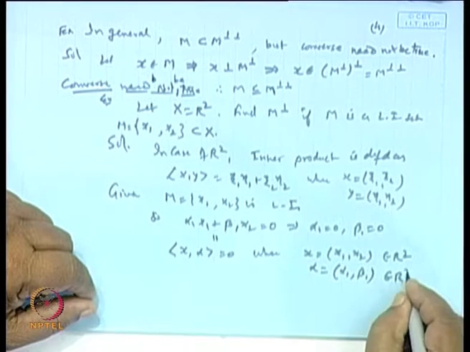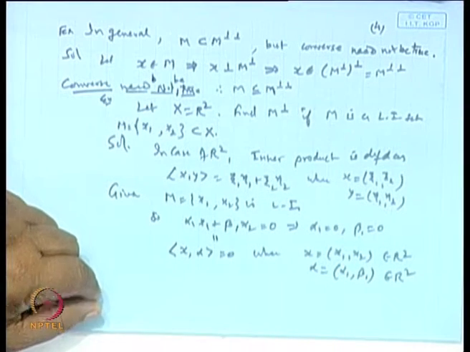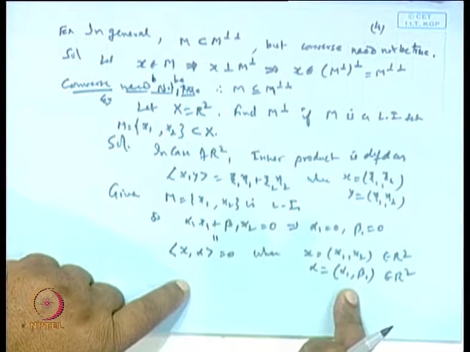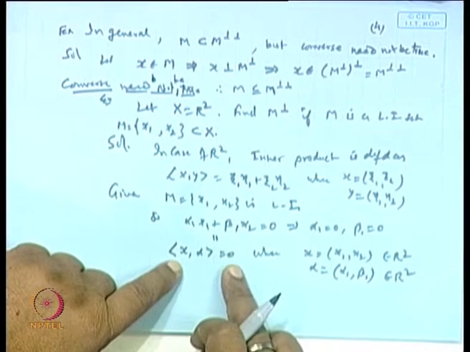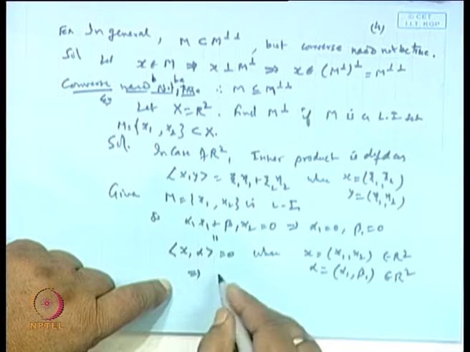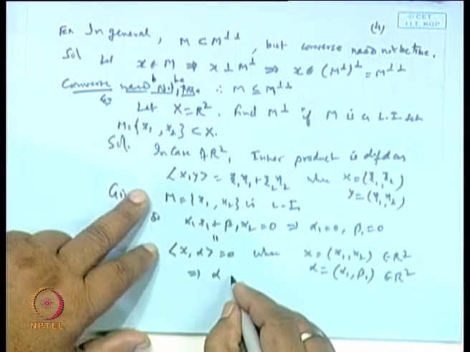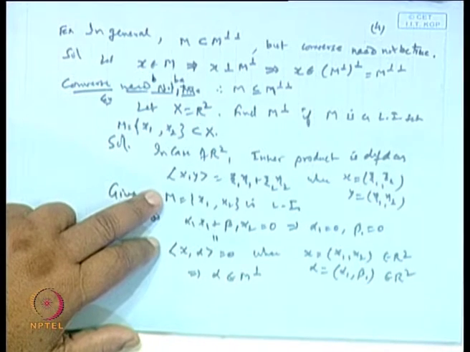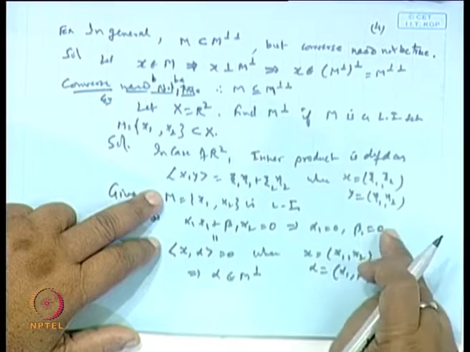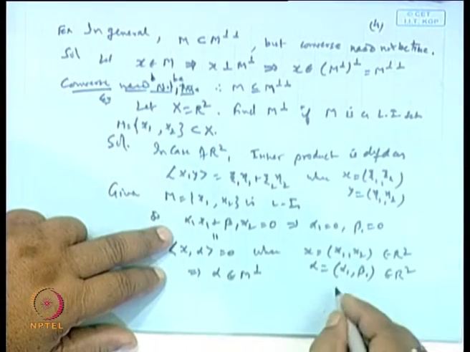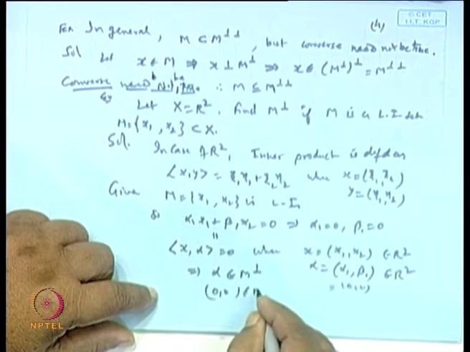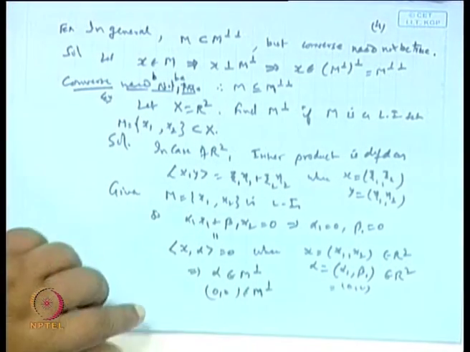Clear? It means if x is given, we have an element whose inner product is coming to be 0. So, this implies that alpha belongs to M perpendicular, is it not? But alpha 1 beta 1 is coming to be 0 0. So, 0 0 is a point in M perpendicular.